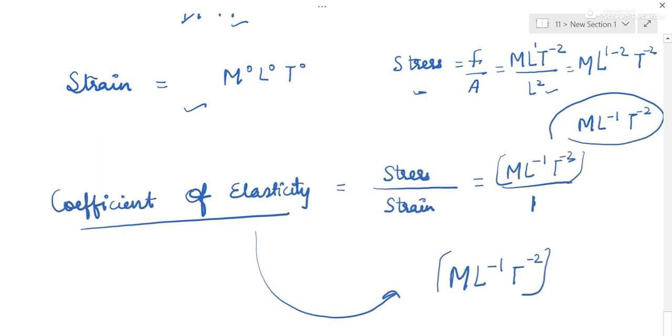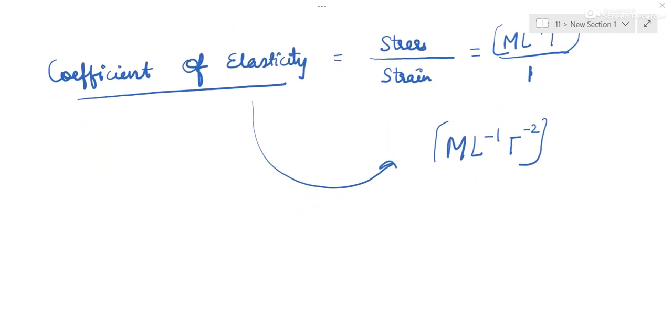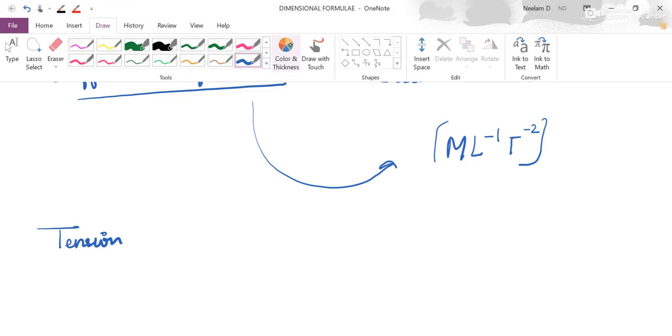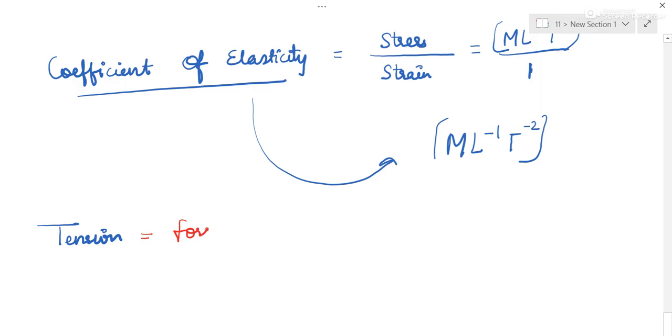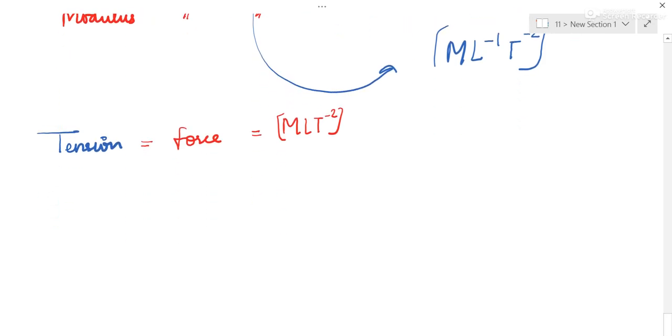Getting to the next quantity, we have tension. One is surface tension and one is tension. Surface tension we have already done. This is tension. Tension is force, simple. Tension is force and force is M L T minus 2. Okay, one more thing children. Coefficient of elasticity we can call modulus of elasticity. So there is no problem. Okay, then we have velocity gradient.